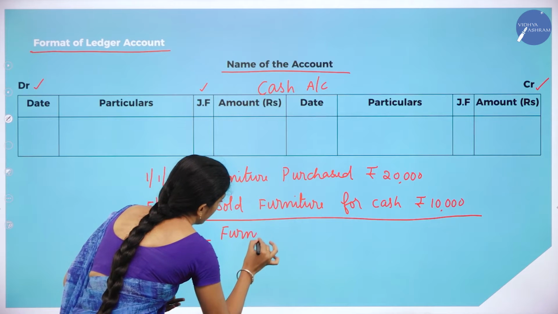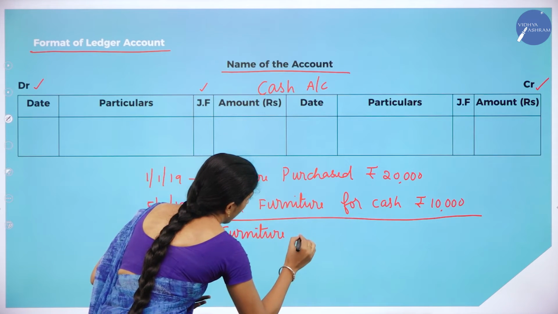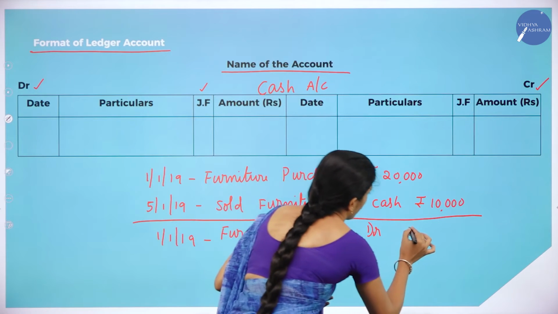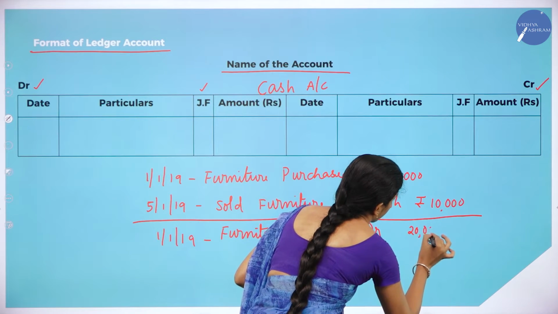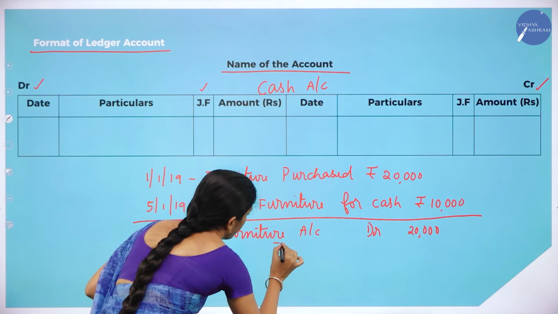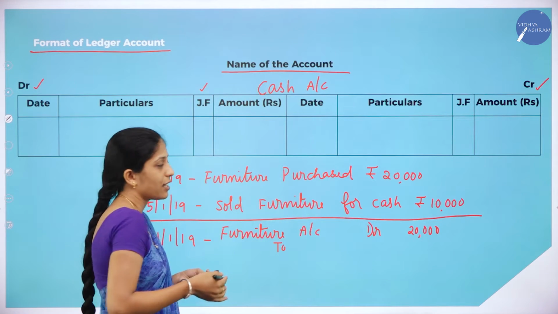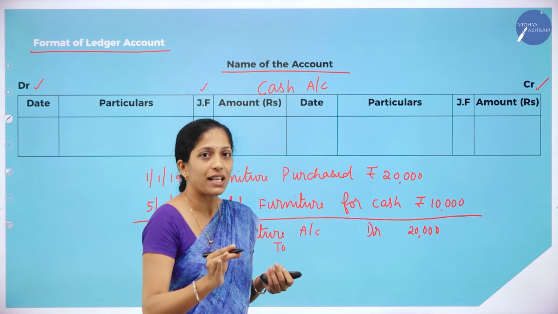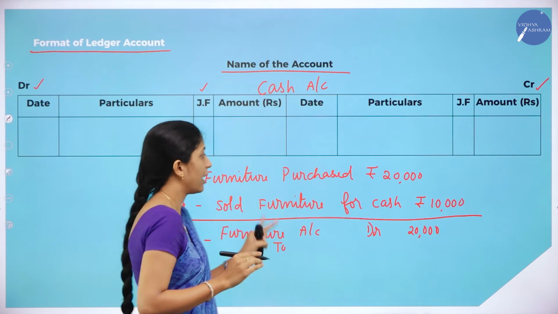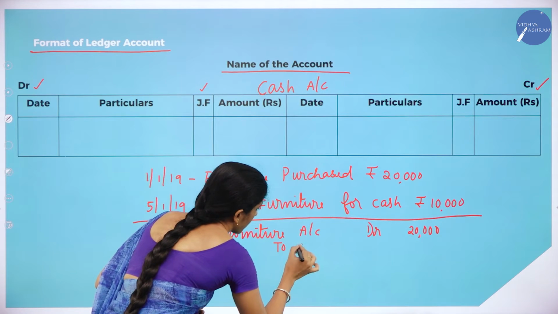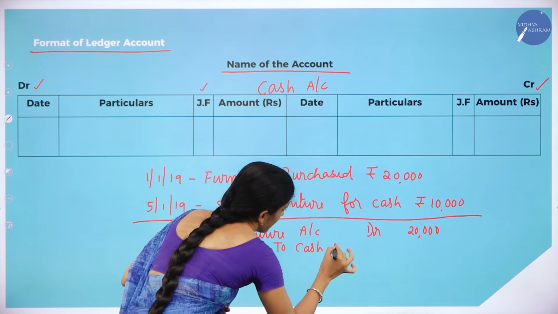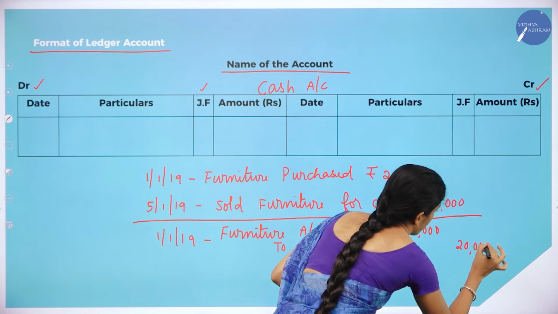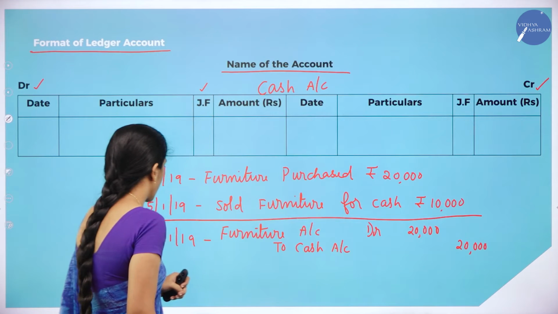So furniture account debit, 20,000, to what goes out of the business. Here they have not told whether they have purchased on cash basis or credit basis. If nothing is given, it means that they have purchased on cash basis. So cash goes out of the business, to cash account, 20,000. So this is the first transaction.